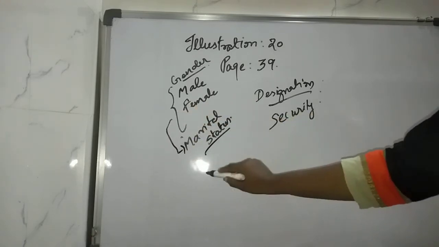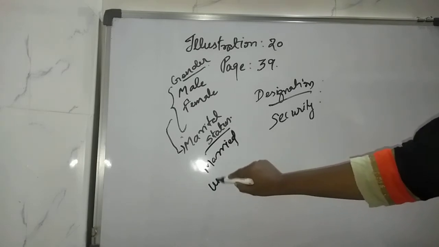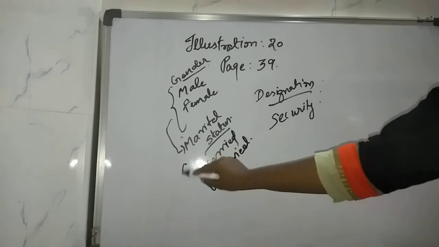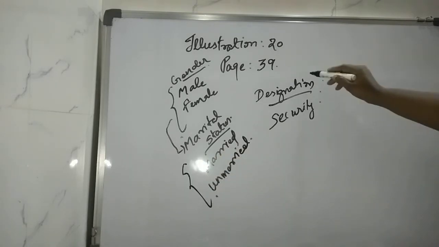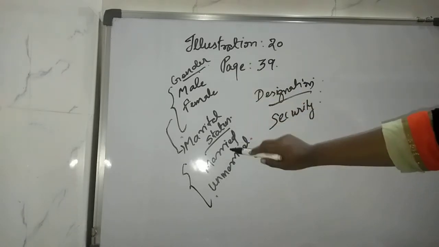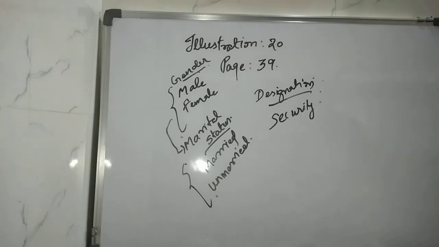In this the attribute would be married and the other would be unmarried. So like this you have to find the other attributes. First one is designation, second is gender, and in that we have the other subsection, that is marital status, that is married or unmarried. This is the other attribute given to you.